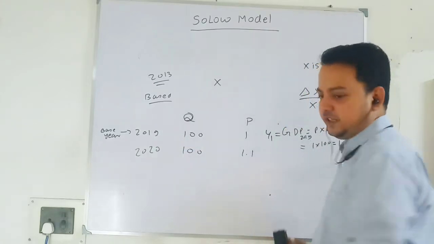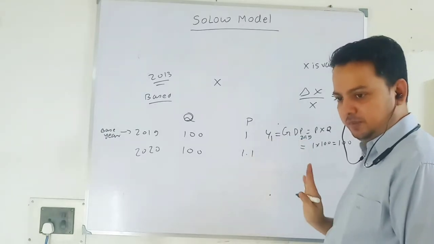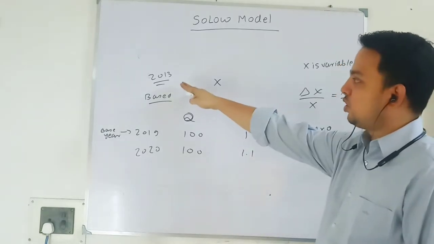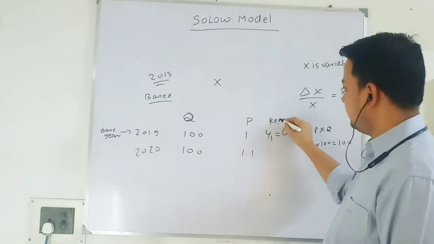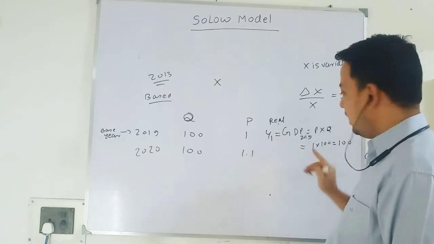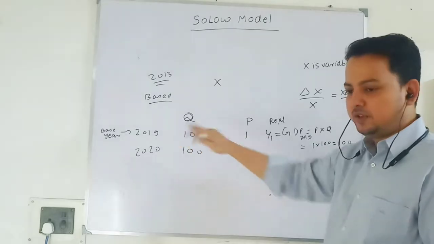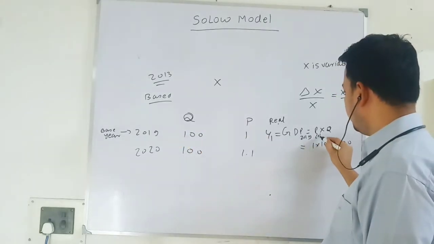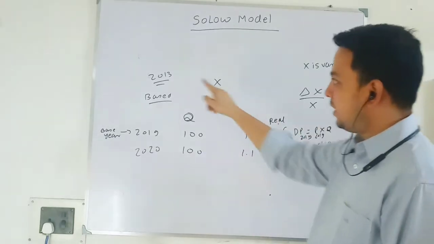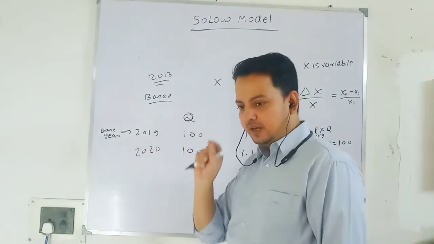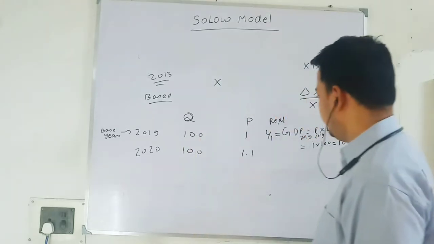Since I have considered 2019 as my base year, this is my nominal GDP as well as real GDP. If I consider 2013 as the base year and want to take out real GDP in 2019, I will write the price of 2013. Since I am only considering two periods, I write the 2019 price here. So if I consider a particular year to be my base year, in that year my nominal and real GDP will be the same. Now look at the next period.